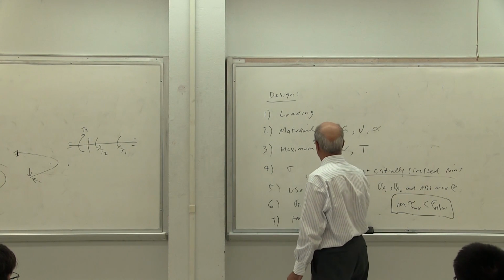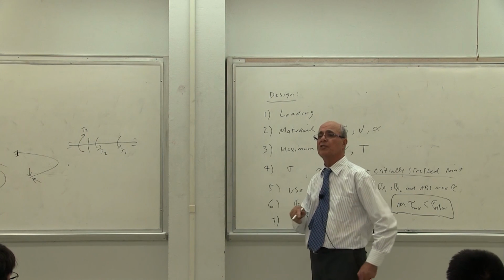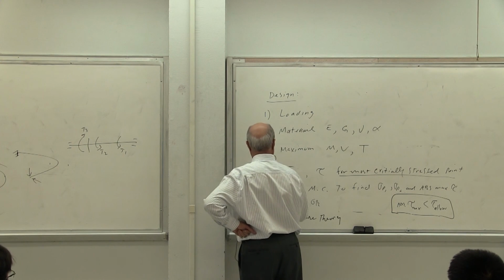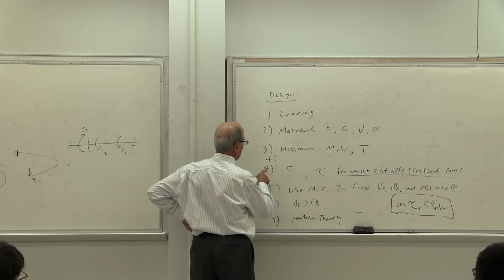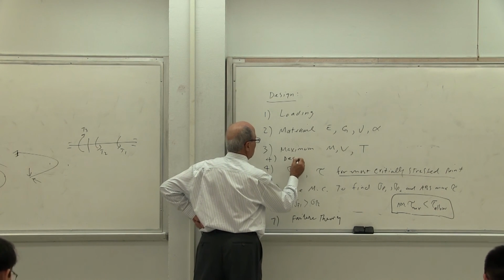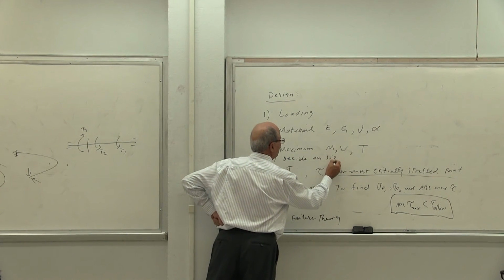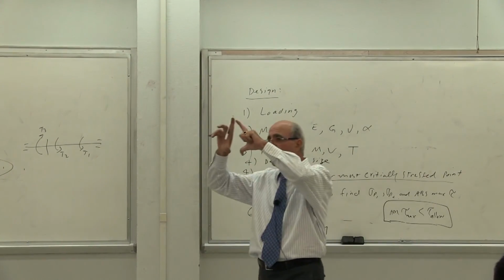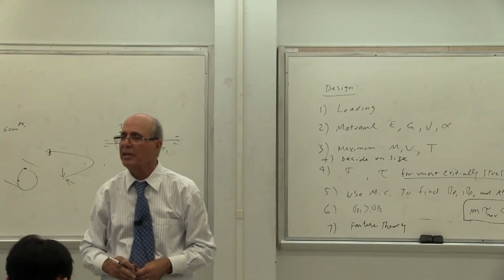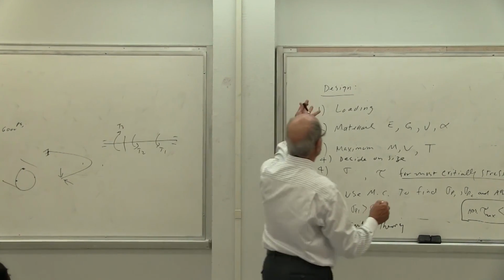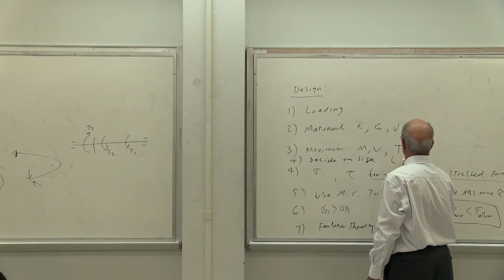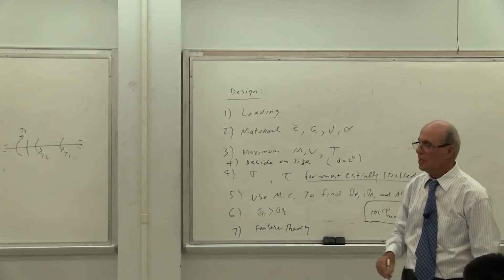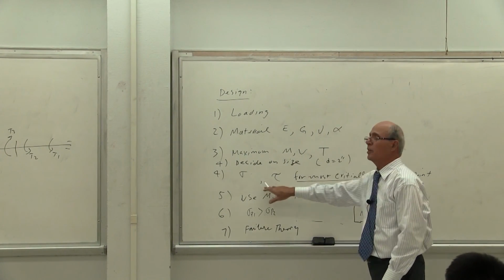In order to calculate sigma and tau, before I calculate, I need the size of the object. Yes or no? So actually, there is one more step here. I'm sorry, you have to add that. That's why I ended up short here. Here, you decide on size. When you have the size, that means you have the radius, the height, the width, et cetera. Let's say we are talking about shaft design now. In the shaft design, let's say I decided on a diameter of 2 inches, as an example. Without the diameter, I cannot calculate the tau.